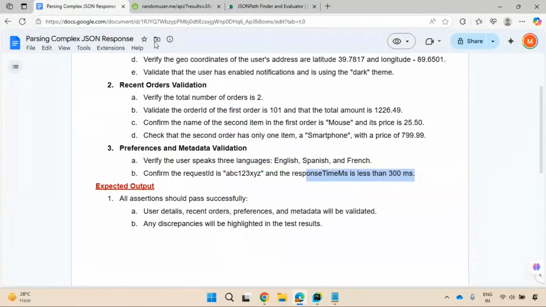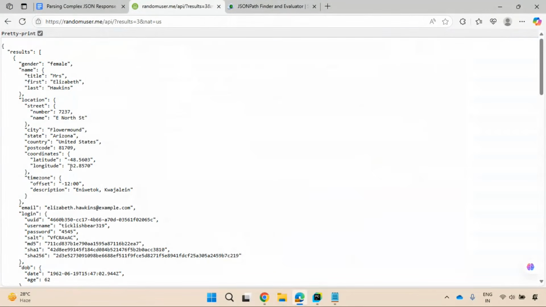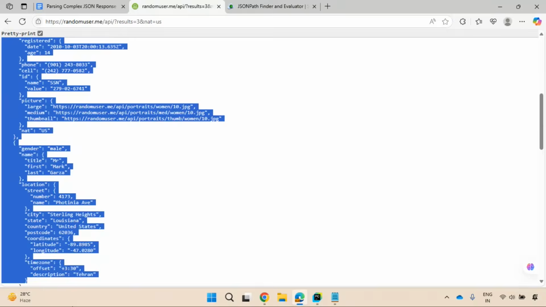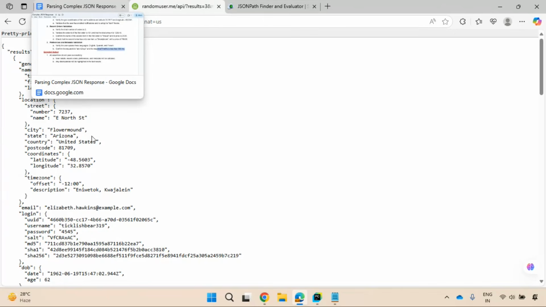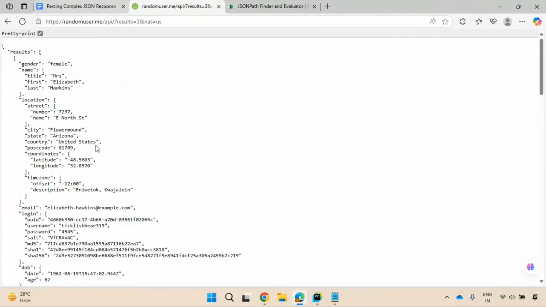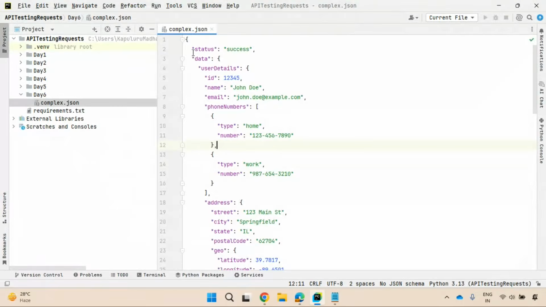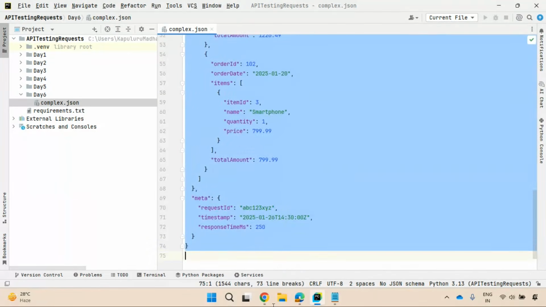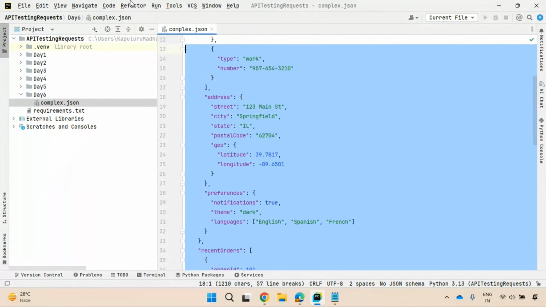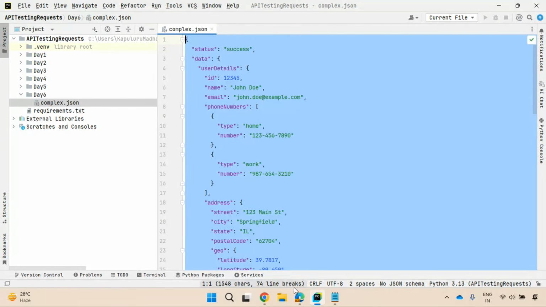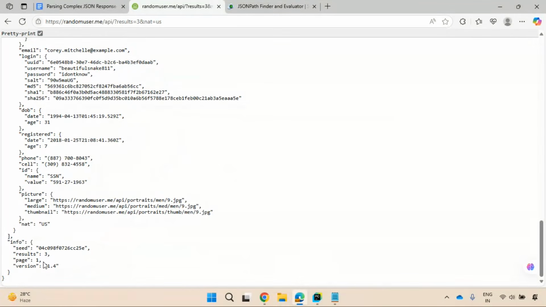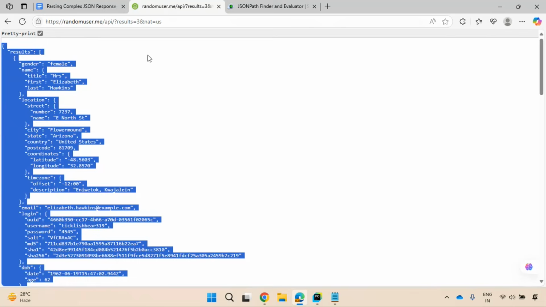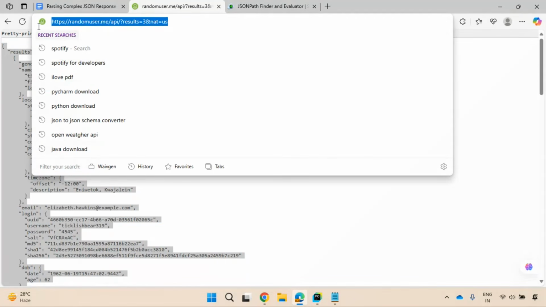Once you understand this, you can take the random user API, which also has a very complex response, and read the data and do validations. If you understand this example, which looks simple but is a very complex JSON response, then you can work on the types of responses an API can give. In companies, you'll see this type of complex response.